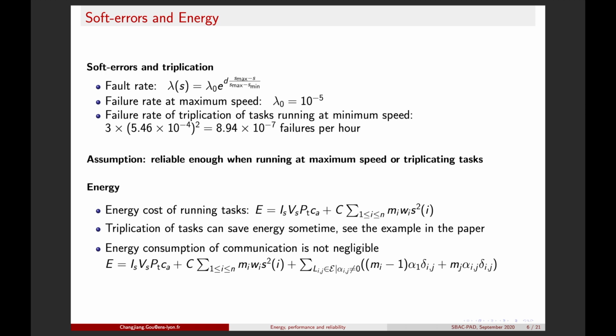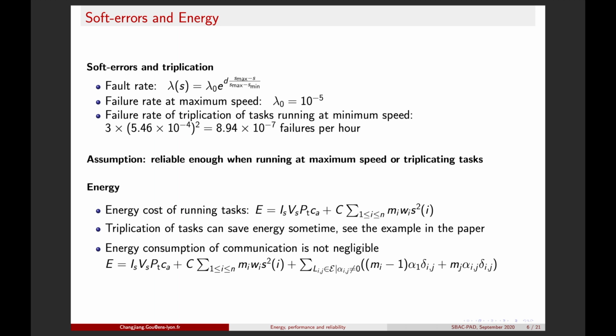Let's see the energy cost. We model the energy cost as a sum of a static part and a dynamic part. The static part is the static leakage current times the minimum voltage. The dynamic part is a product of the workload and the square of frequency.